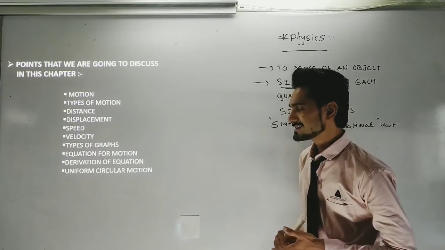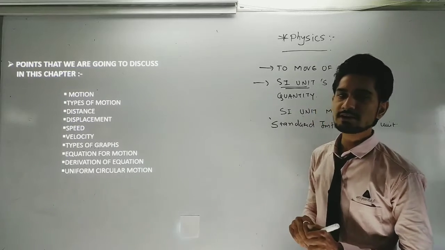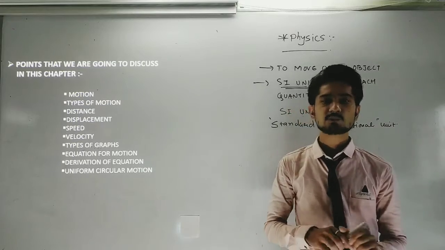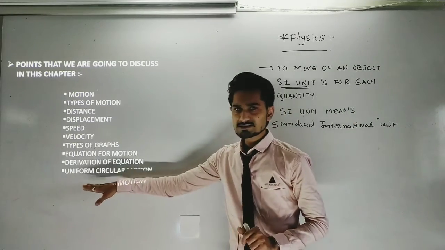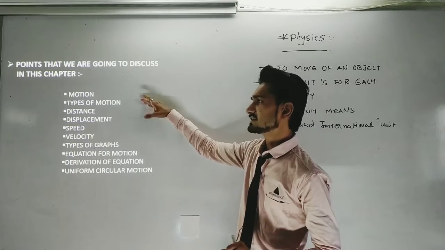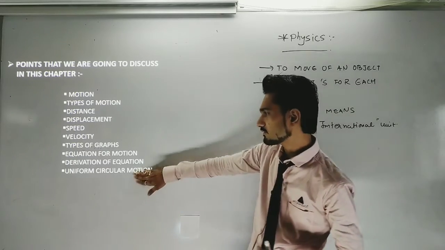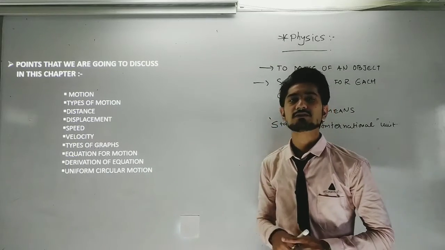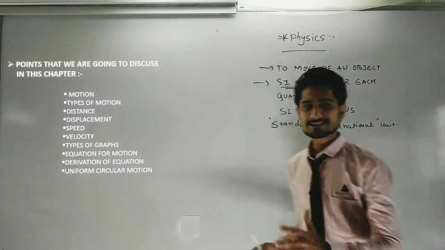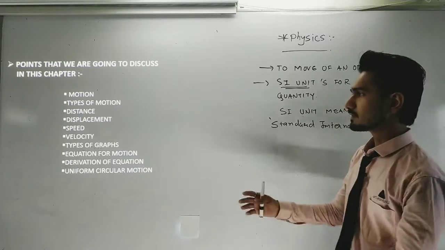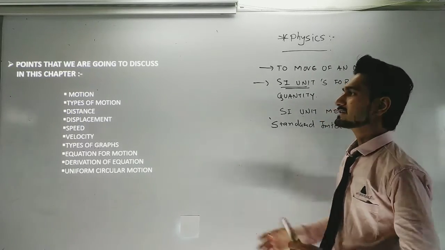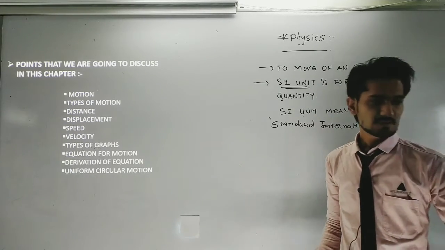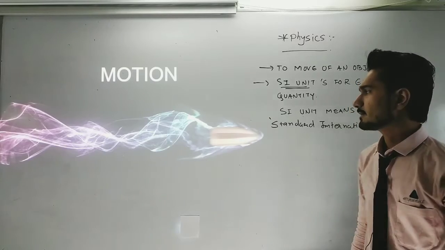Okay, in which we are going to see circular motion that is continuously going on in a particular time, which is generally considered uniform circular motion. You cannot understand uniform circular motion without understanding uniform motion. So first of all we are going to start with uniform motion. Afterwards we are going to see uniform circular motion. Okay, now let us start the chapter with the first topic, and I hope you all understand the topics that I am going to talk about. First, let us start with the topic of motion.